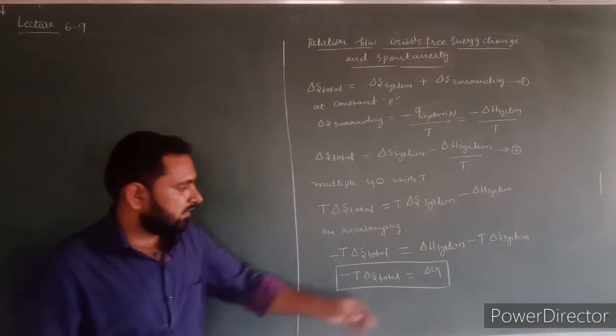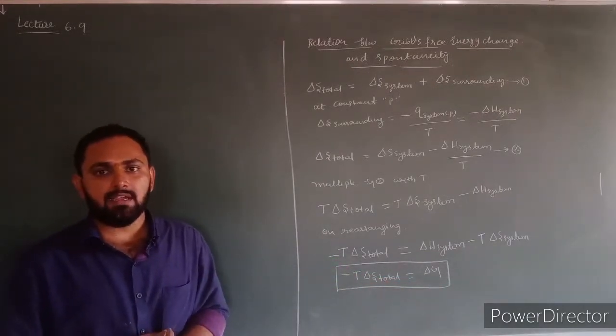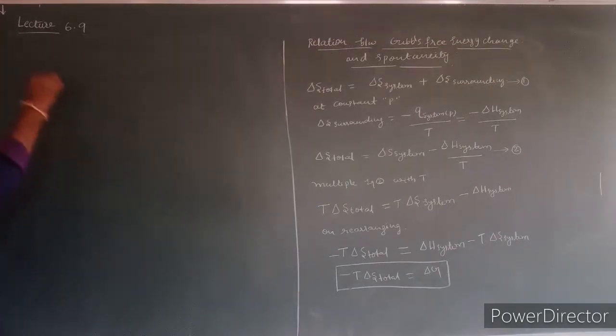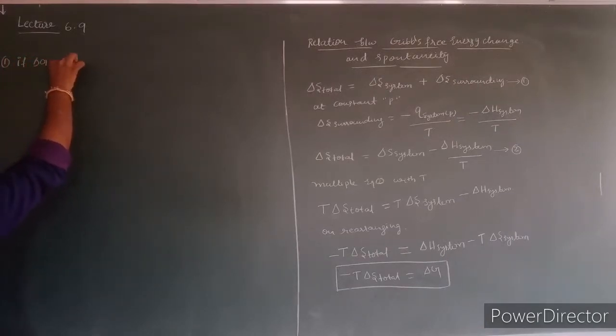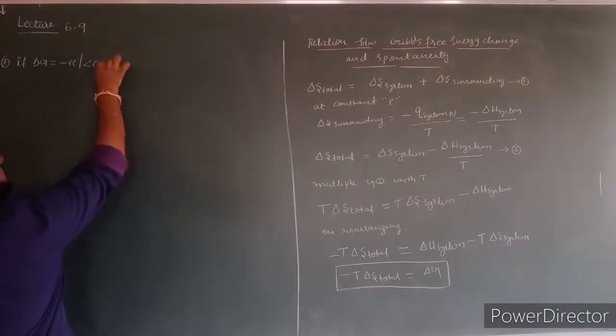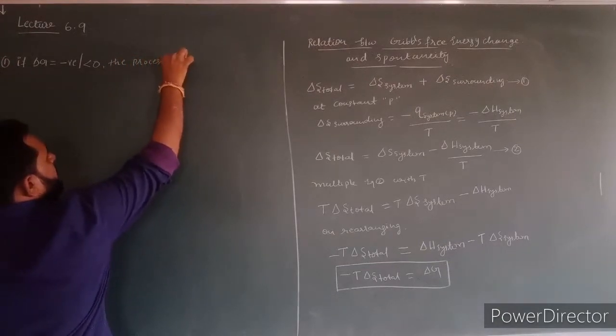The next point, from delta G values we can predict whether the reaction is spontaneous or non-spontaneous. Here I will write three conditions, and these three conditions are very important. If delta G value is negative, or less than 0, then the process is spontaneous.